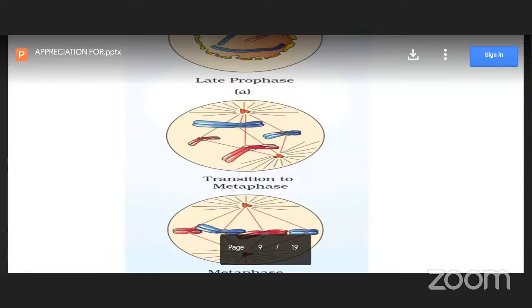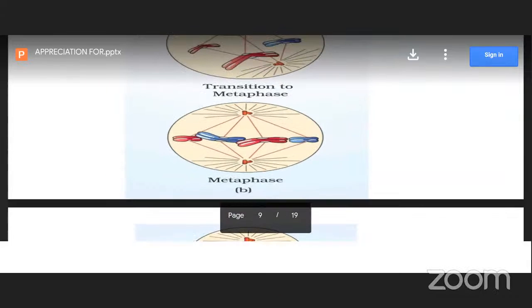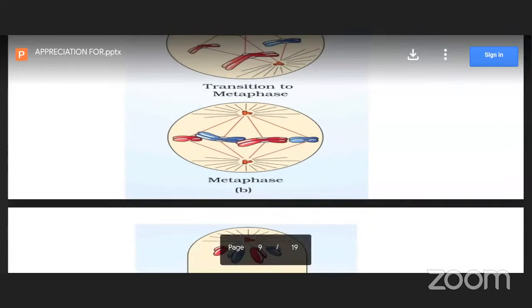Then this is the actual metaphase. In the actual metaphase, what will happen? The spindle fibers formed by the centrioles attach to the centromere or kinetochore, and they remain completely attached to the centromere in this phase, metaphase.